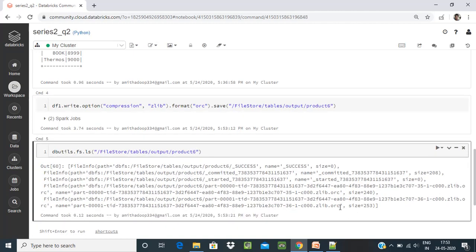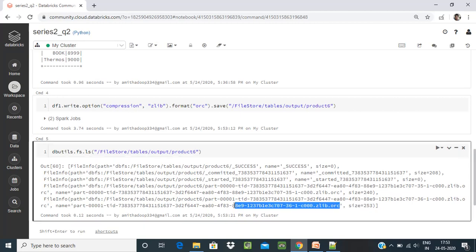You can see the data is in ORC format and JLib compression. All the partition data is JLib and ORC. It means the data extension is JLib, which means the data is compressed with JLib compression. That is how the question is asked.